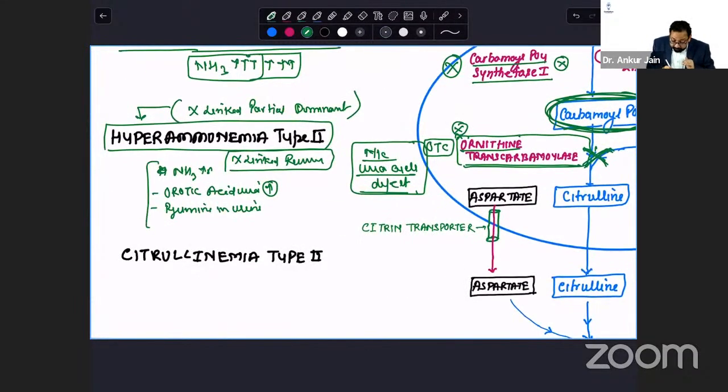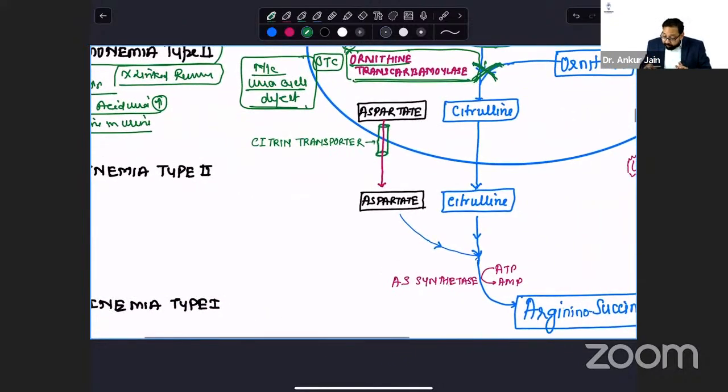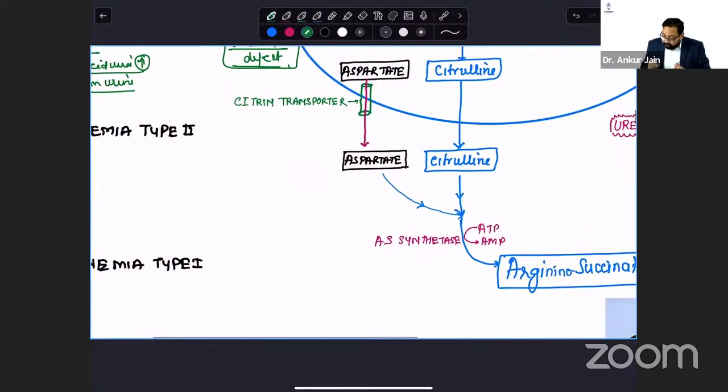Yes, this is the most common urea cycle defect. It is X-linked recessive or X-linked partial dominant. Ammonia is increased, orotic acid is increased, orotic aciduria, and pyrimidines in urine. Now, this citrulline is metabolized with the help of aspartate.